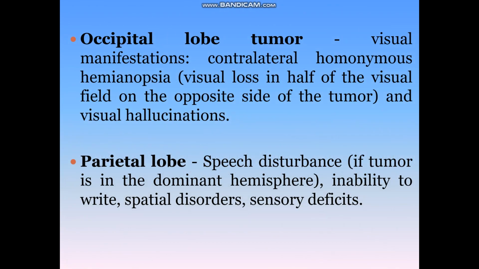Occipital lobe tumor. In those cases, visual manifestations are commonly seen when the occipital lobe is affected. For example, contralateral homonymous hemianopsia. In this, there is visual loss in half of the visual field on the opposite side of the tumor. For example, here you can see the right side is normal and the left side visual field is not seen.